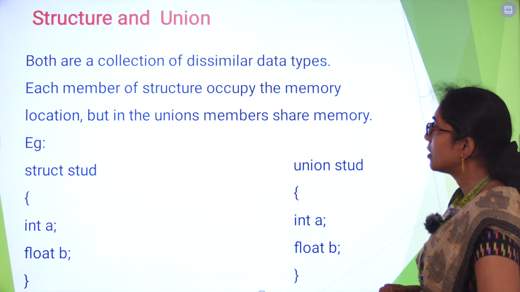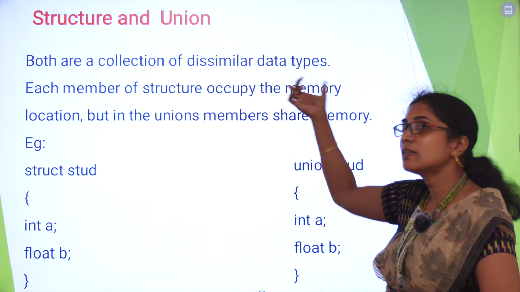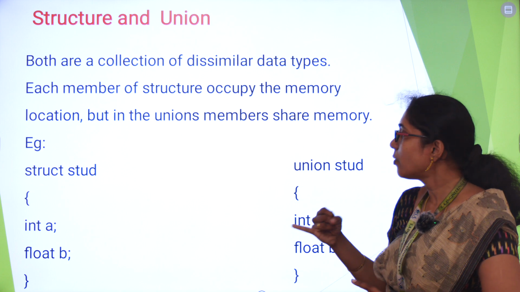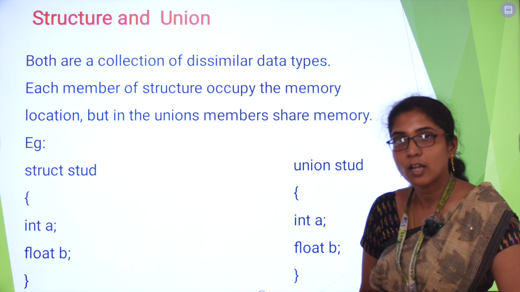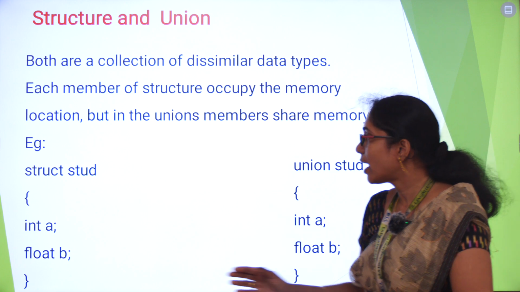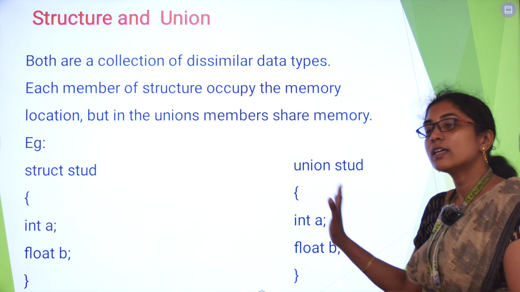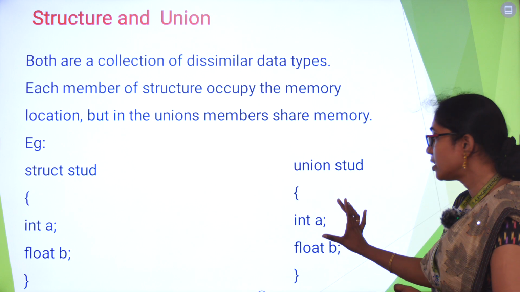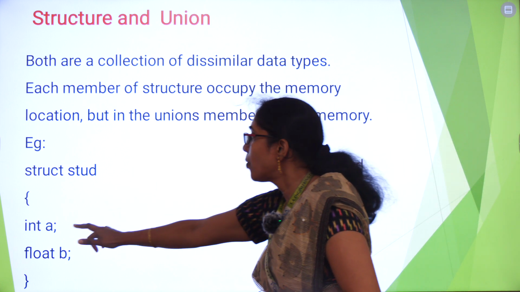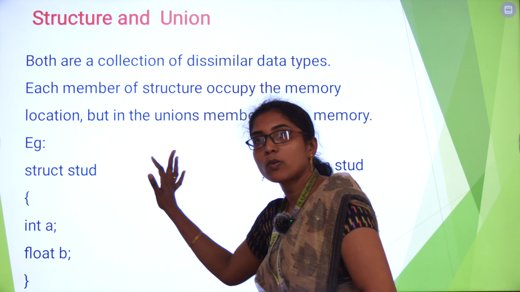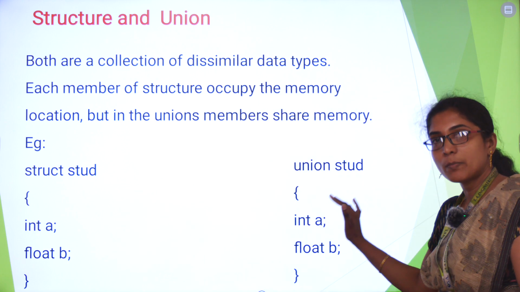So structure and union are both used to store dissimilar data types. I have one integer type and I have one floating point variable. So I can combine these two and put them in a structure. Both structure and union are similar. They are used to store different kinds of data. The difference is in a structure, for each variable a separate block of memory will be allocated, but here the union will share the memory space.